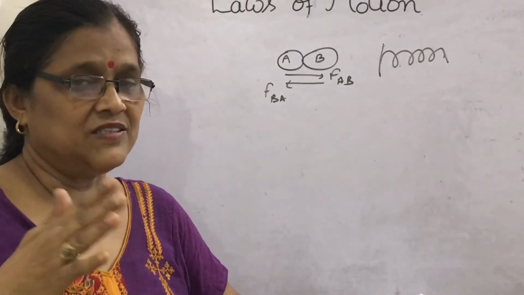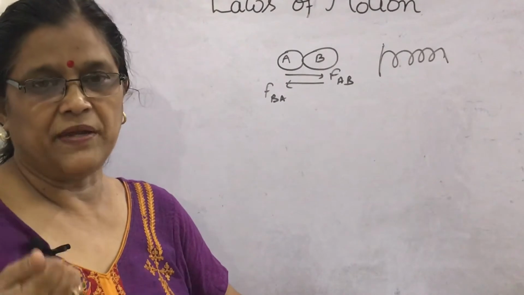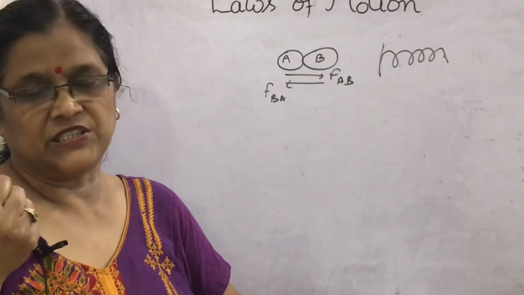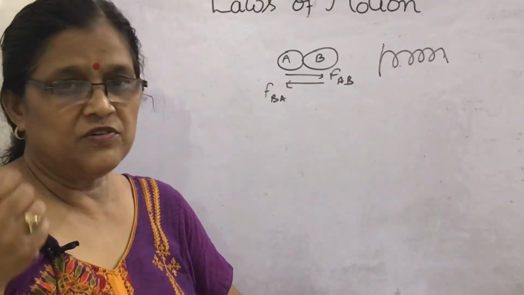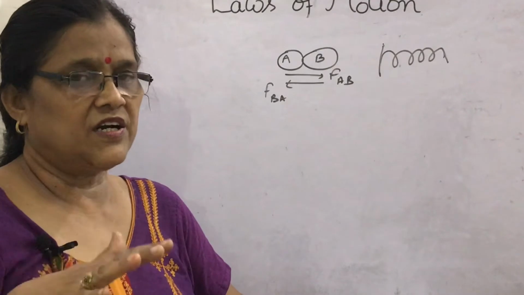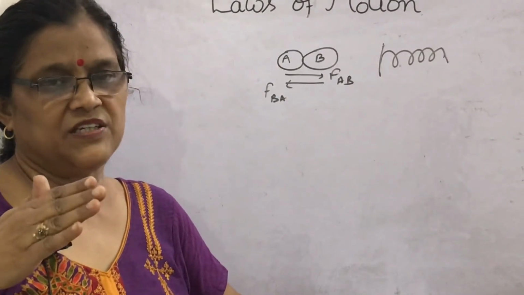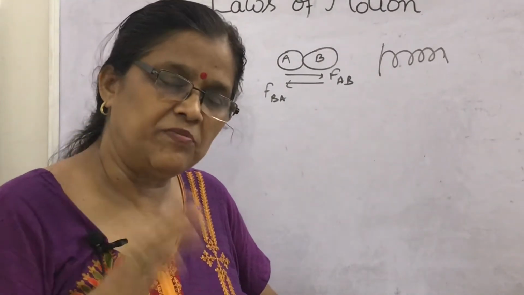But there are some misconceptions, because what do action and reaction mean? Action and reaction are forces. Then which force is action, which force is reaction? How exactly will you say it? You have learned this language, to every action there is an equal and opposite reaction, but how to say it in the exact form of the third law?